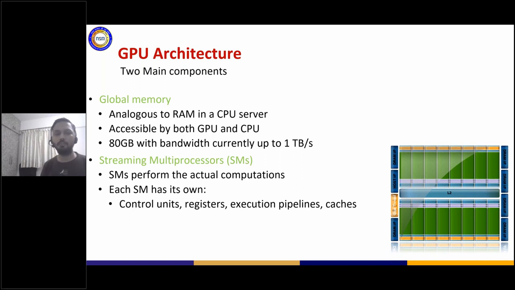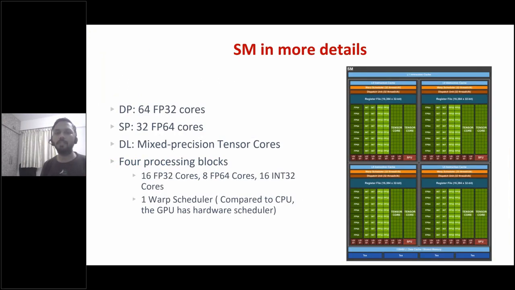I already talked to you about the speed of it. The second most important component inside a GPU is also called an SM, or a streaming multiprocessor, which does the actual computation. Each and every SM has its own control unit, registers, execution pipeline, and cache. Let's dive deep into the architecture itself, and specifically why this is very important for you to know.